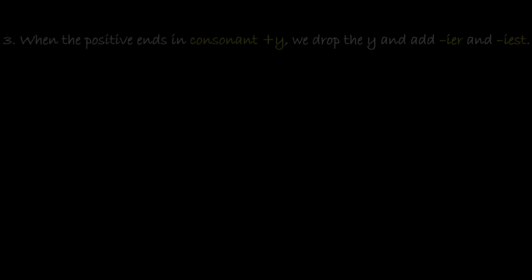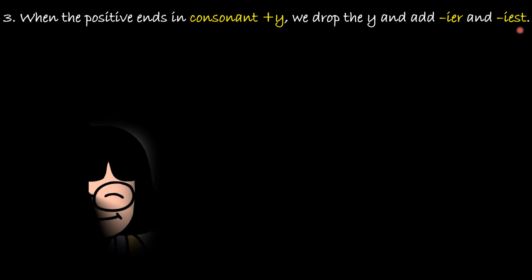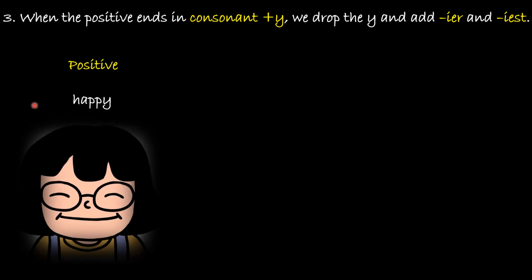So the third rule is when the positive ends in consonant plus Y. Its last 2 letters of the word should be consonant plus Y. Then we drop the Y and add IER and IEST. So let us see happy. The adjective is happy and we can see it ends in Y and before that P, which is also a consonant.